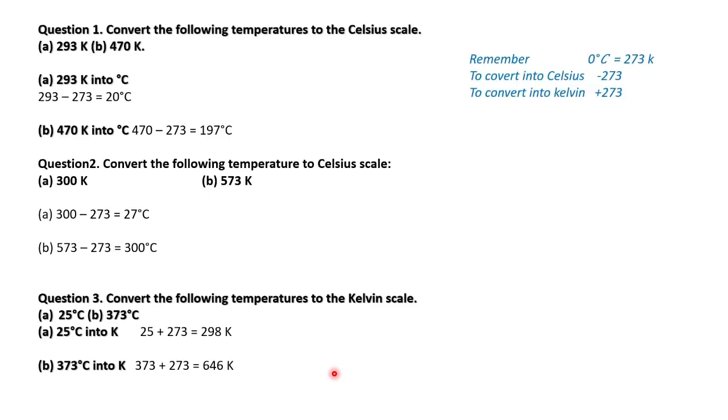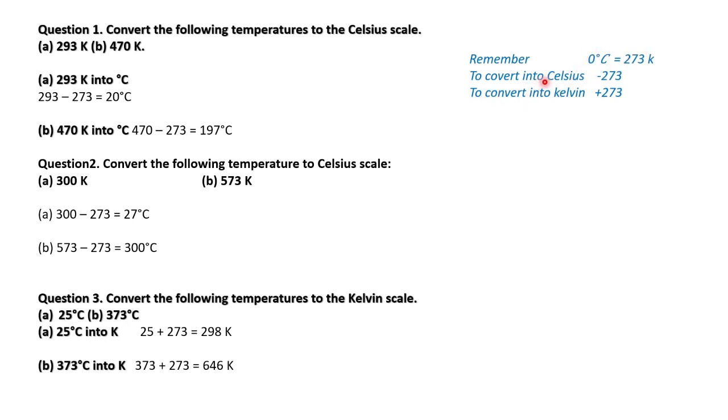Then question 1: convert the following temperatures to the Celsius scale, if it is 293 Kelvin and 470 Kelvin. We should remember this: 0 degrees Celsius is 273 Kelvin.